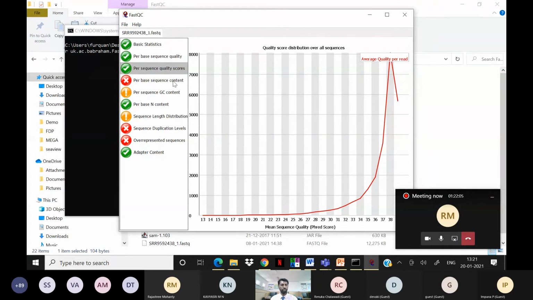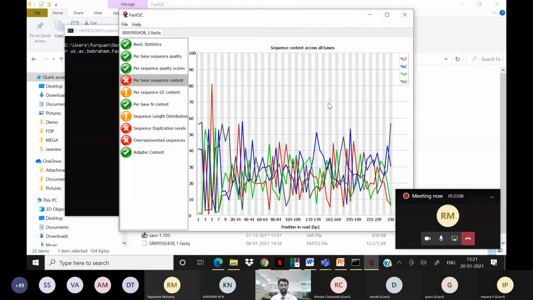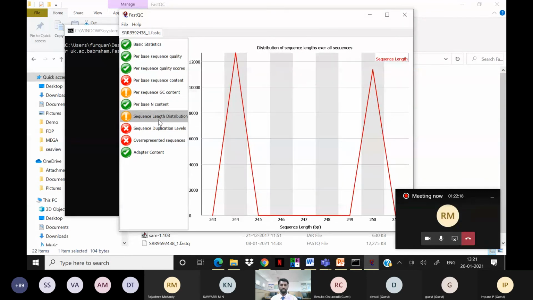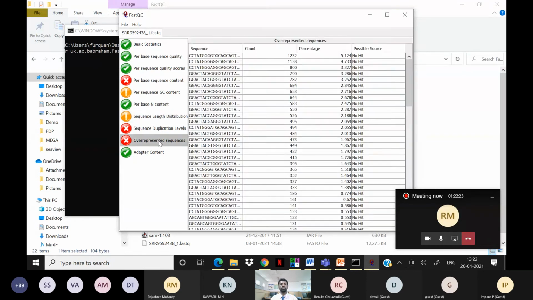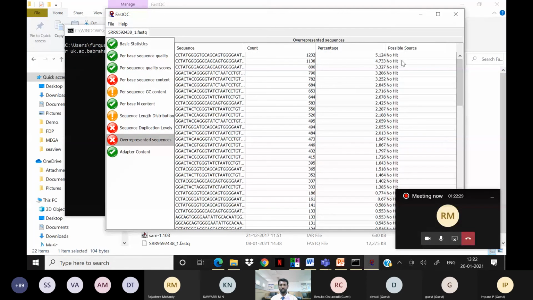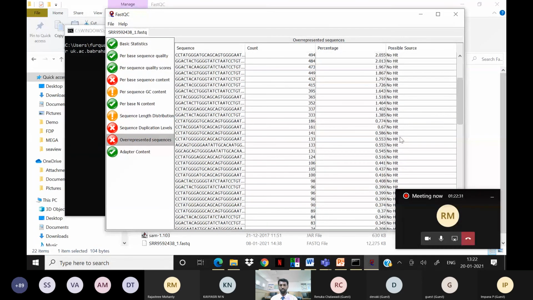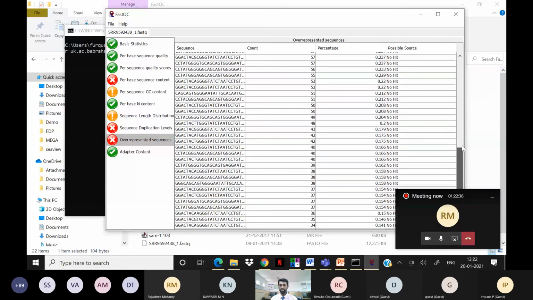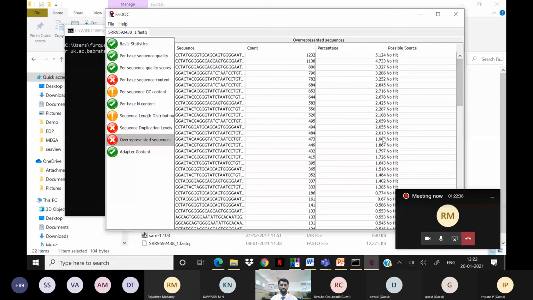Also the per sequence quality scores, GC content and nucleotide content are there. They should be distributed properly, and the GC content also should be distributed properly. All these things can be checked here, and the sequence length distribution should also be monitored. Then there are overrepresented sequences, because when you do the sequencing, they use primers, adapters and different barcodes. If there are different Illumina or other sequencing primers or barcodes, they can be identified here, and we can use further methods to eliminate them.